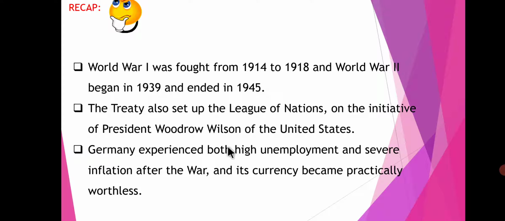And Germany experienced both a high unemployment problem and severe inflation after the war, and the German currency became practically worthless because under the Treaty of Versailles they were compelled to pay war reparations. That is the reason Germany had high unemployment and inflation after the war. At the end of World War I, in the first decade, the first 10 years, dictatorships started: in Italy, the ruler Mussolini; in Germany, the ruler Hitler; and in Spain, the ruler Franco.